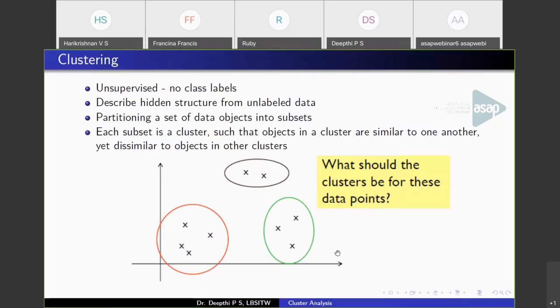So consider the two-dimensional points. You can see these could be the possible clusters. Minimizing the intra-cluster distance, that is the difference between points belonging to a cluster, and maximizing the distance between different clusters is what clustering aims at. Basically it is an unsupervised task because we don't have any class label. We are given just a set of data points and we have to find some hidden structure from this unlabeled data.